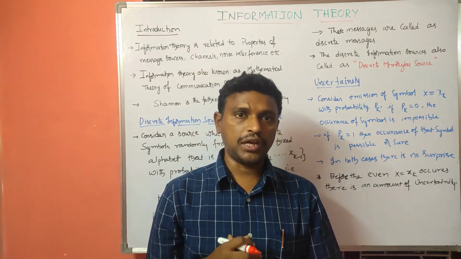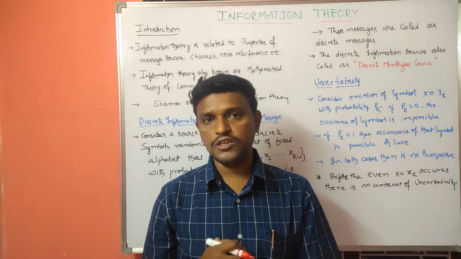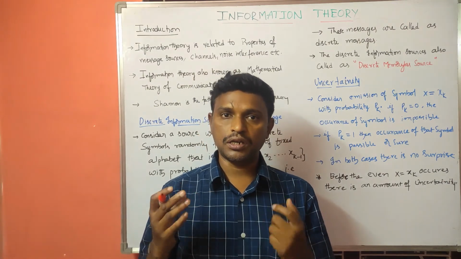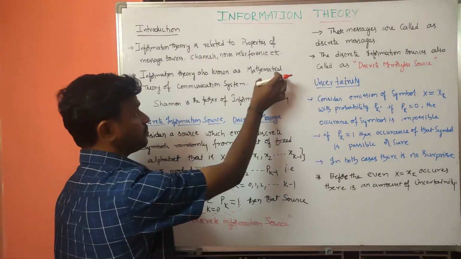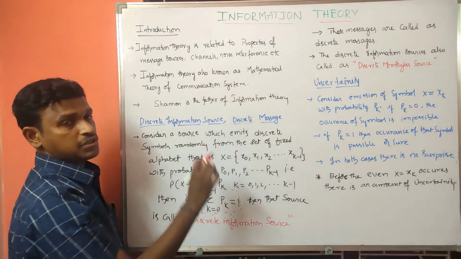Next, information theory is also called the mathematical theory of communication system.